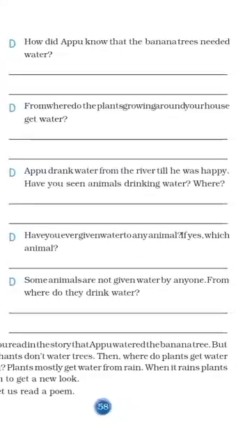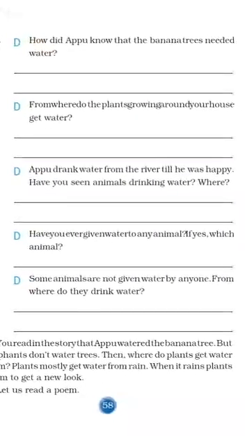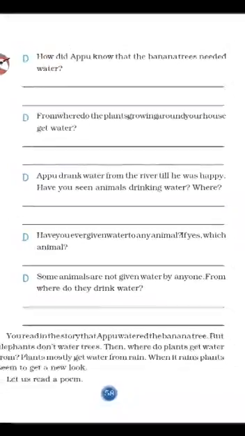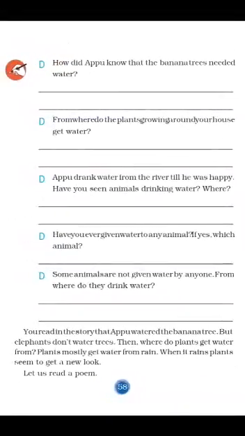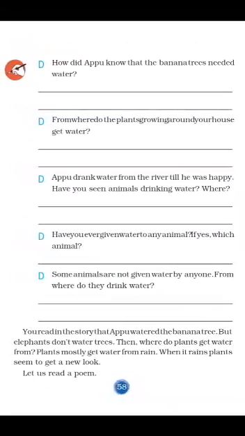Okay. Fifth question, some animals are not given water by anyone. From where do they drink water? Some animals are not given water, as we will not be giving water to all the animals. In that condition, how will they drink water, from where will they get water? Okay, you just write your answers for this question.